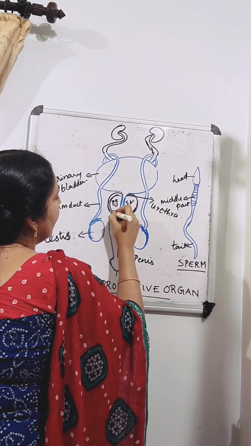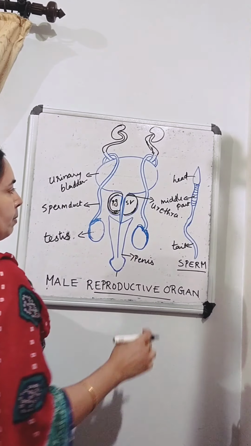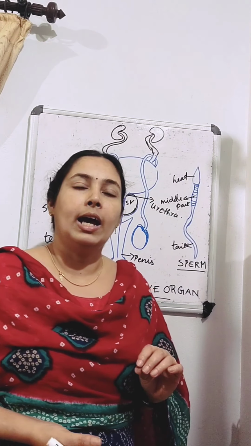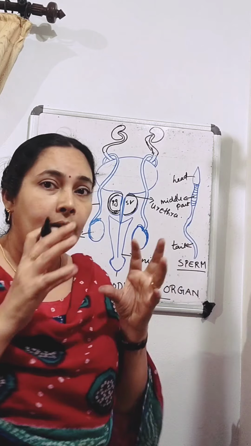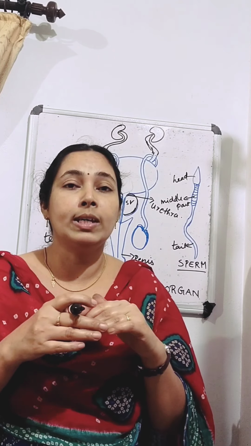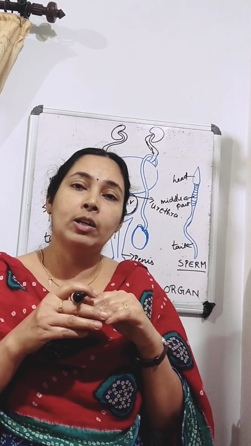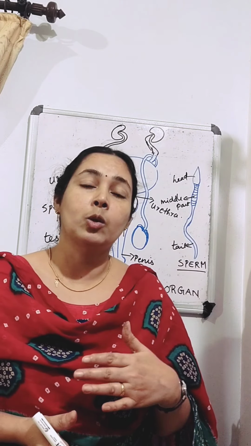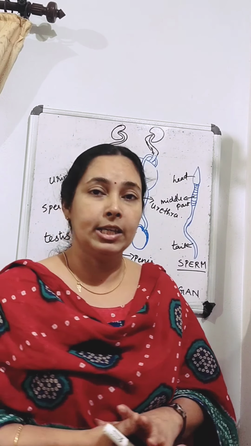These give out some secretions, so that the sperms are in a liquid and can move easily. This liquid gives nutrition to the sperms, and it also makes the transport of sperms easier.